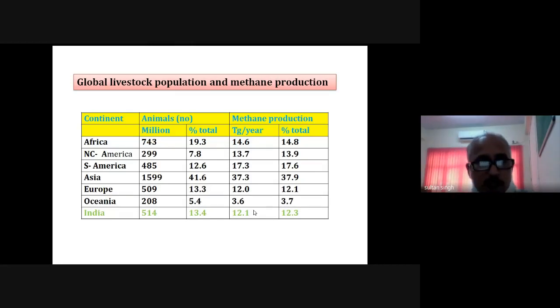Mainly the Asian countries are producing around 37.3 teragram of methane per year. It accounts for around 37% of the total global methane emission from the livestock sector. The share of India is around 12% of the total livestock, or 30% of the global livestock methane emission India is contributing. Of the total greenhouse gases, 14% of the methane globally is produced by livestock.